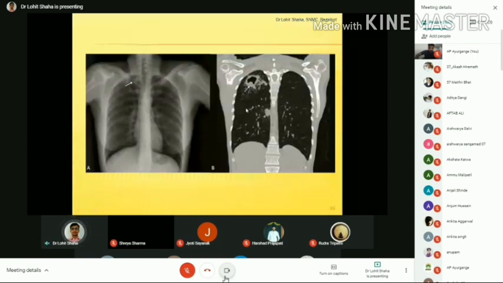You are able to see here, these are the lungs. See the same patch over here. You are able to see what I told you, consolidation of that structure. It means that structure will become solid, and inside that you are going to find a cavity. Are you getting it? This tissue is damaging the lung tissue, so it is becoming solid. Once it is solid, 100% there will be breathing difficulty. Is it clear? So this is about tuberculosis.